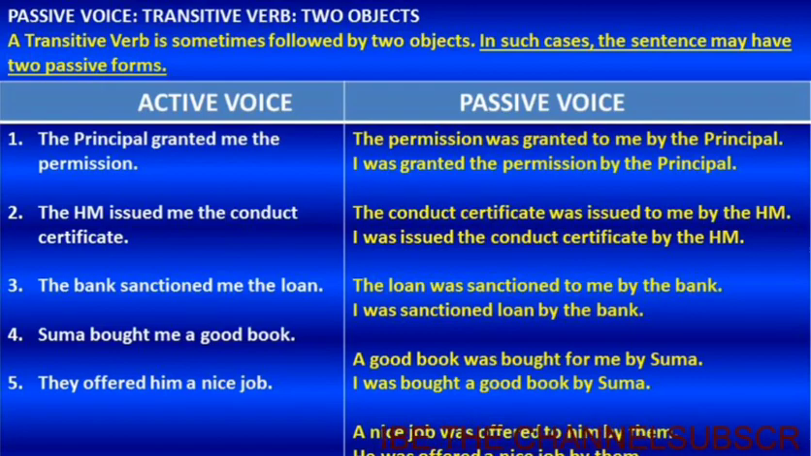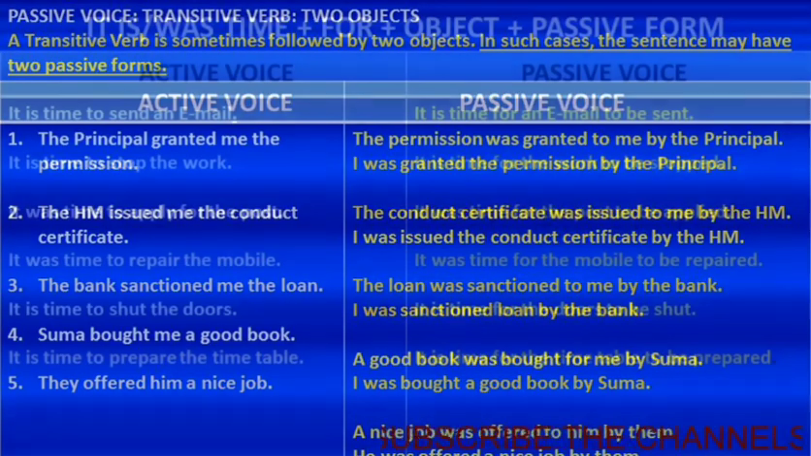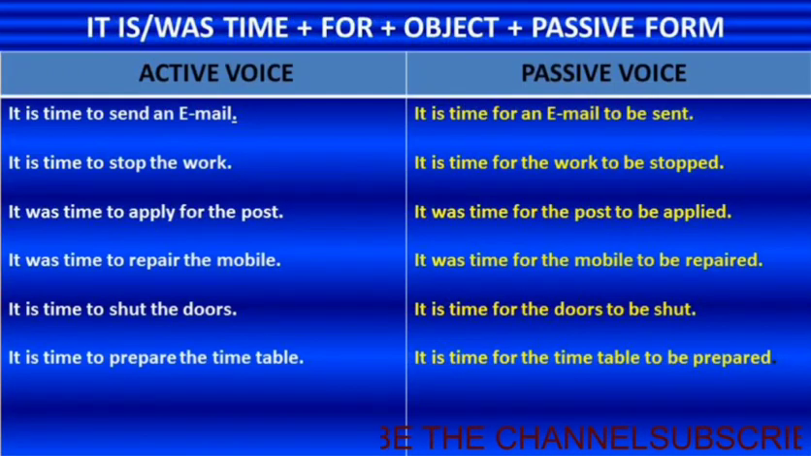And look at example number 5. They offered him a nice job. A nice job was offered to him by them, or in the second form, he was offered a nice job by them. This is how we can change active into passive when a sentence has a transitive verb with two objects. Let's move on to the sentence structure.